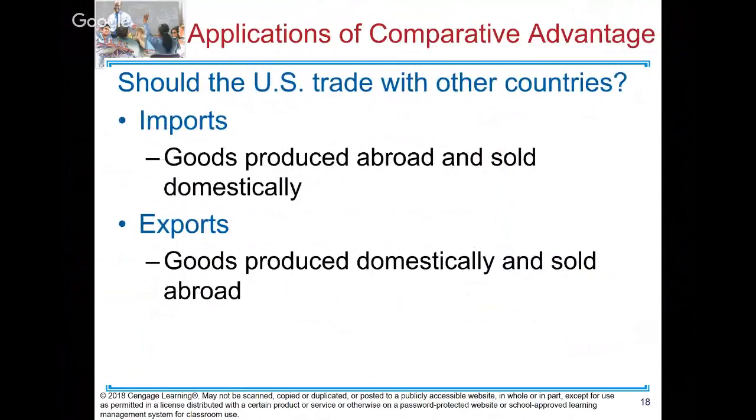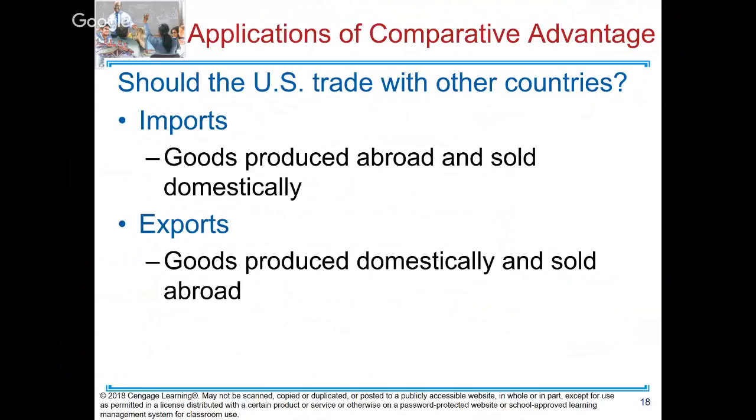More definitions: import and export. Import: goods produced overseas and sold at home are called imports. And export: goods produced at home but sold overseas are called exports. Now, guys, if you follow our current political climate, many people believe import is bad and export is good because we have more jobs.